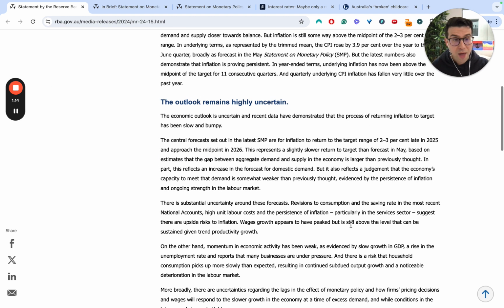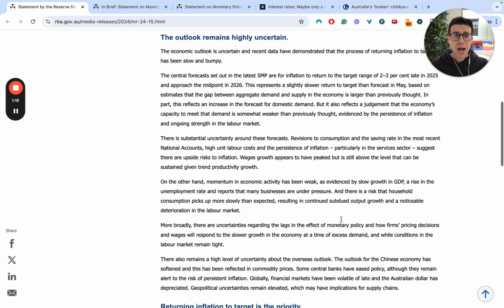Alongside that, they're acknowledging that the economic outlook is uncertain. It's uncertain simply because economic activity is very weak. We've got slow growth in GDP. In fact, we've got a per capita GDP recession, okay? And as a result, the only reason we're growing as an economy, very anemically, is because of population growth at the end of the day.